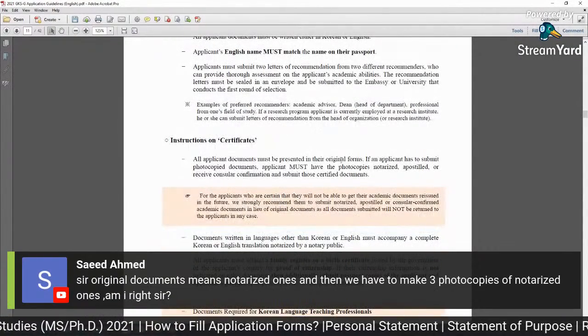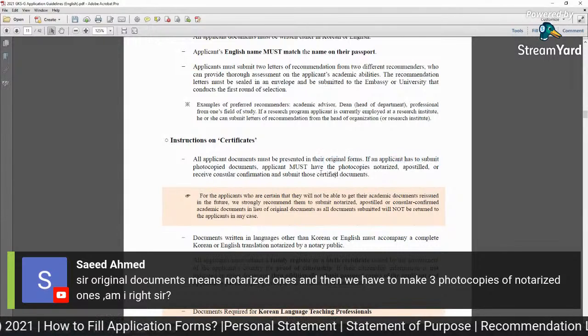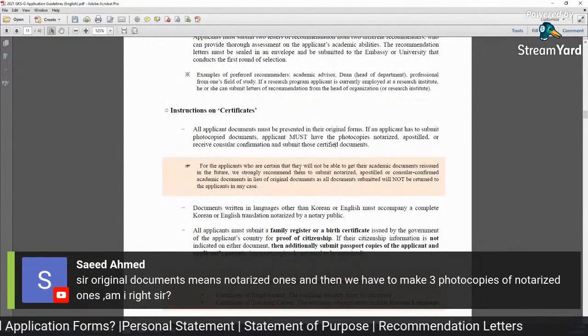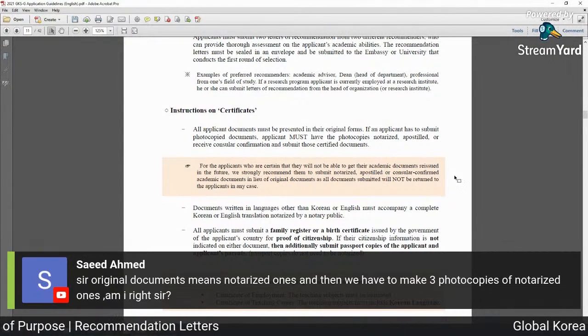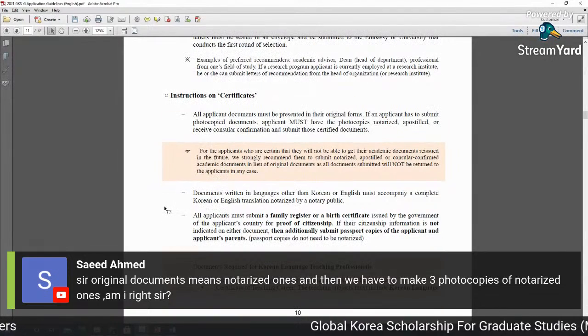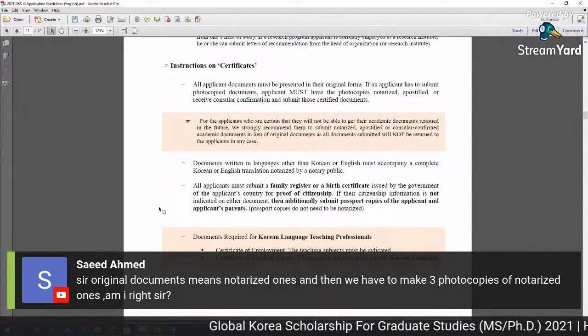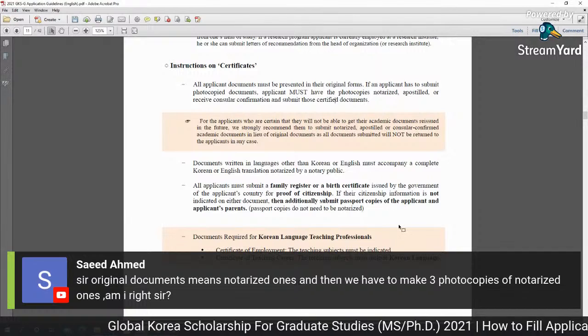Yes, almost in the original form, if not. For applicants who are certain that they will not be able to get their academic documents reissued, we strongly recommend them to submit notarized, apostilled, or consular form, which will not be returned to the applicants. And we submit passport copies as well.